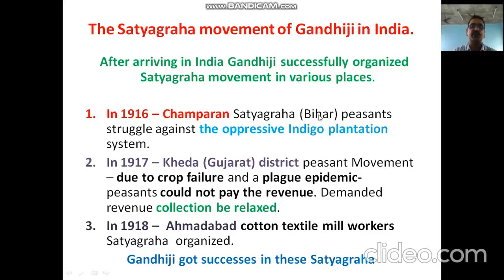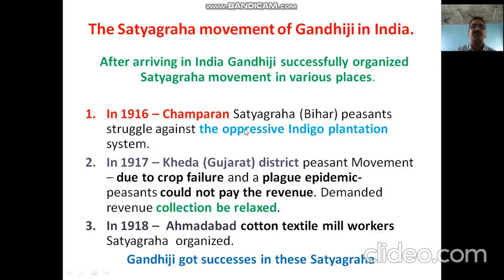Here, peasants used to grow the indigo crop, and the British officials forced the peasants to grow it and gave very little price for it. It was a great injustice done to the peasants of Champaran. Mahatma Gandhiji took leadership, started the Champaran Satyagraha, and succeeded in getting justice in favor of the Champaran peasants.